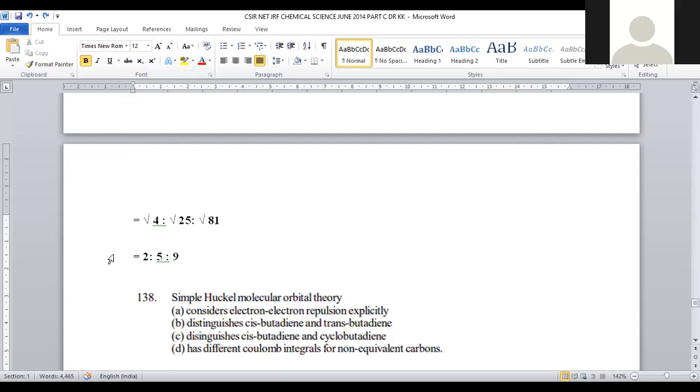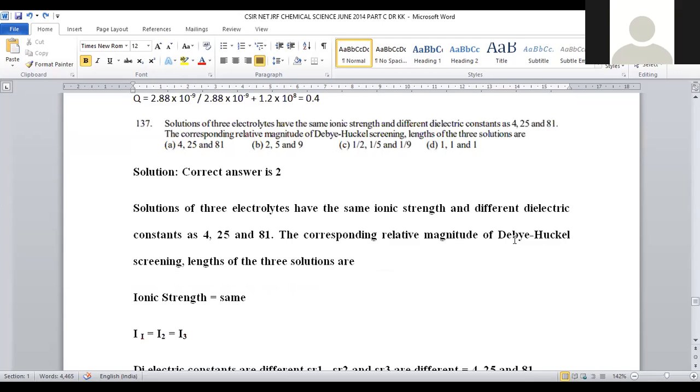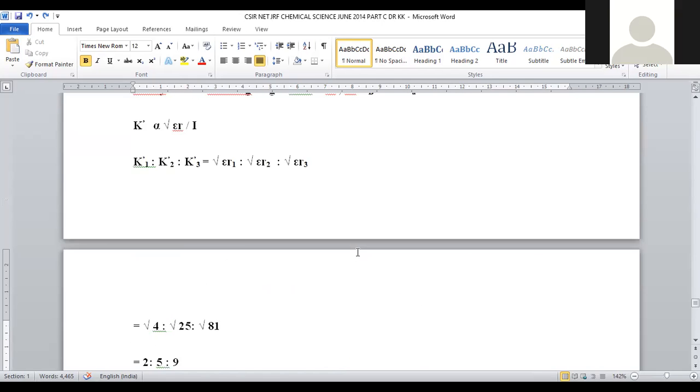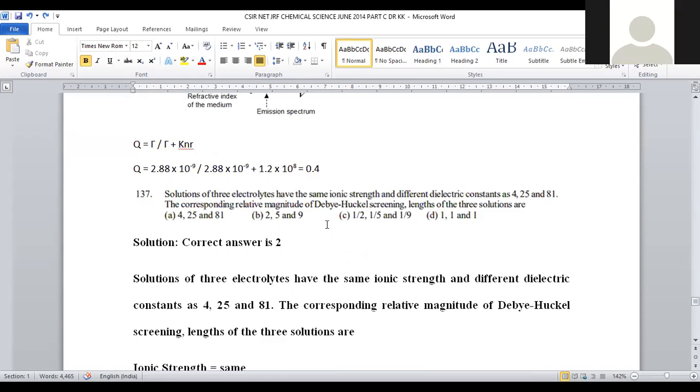These are the values of corresponding lengths of the given electrolytic solutions, that is 2, 5, and 9, which are provided in option number 2. For question number 137, option number 2 will be the correct answer. This is a question from electrochemistry, right? Ionic strength and dielectric constant values, which in turn are used to calculate the length of the three solutions by using the Debye-Huckel screening formula, right? For question number 137, option number 2 will be the correct answer.